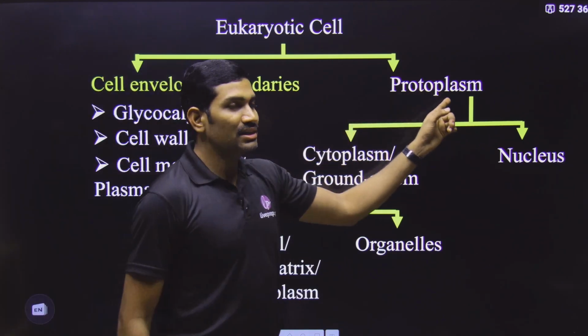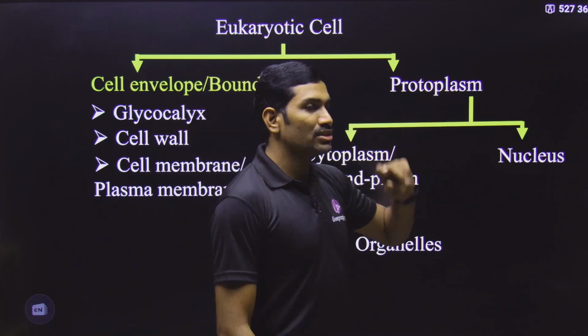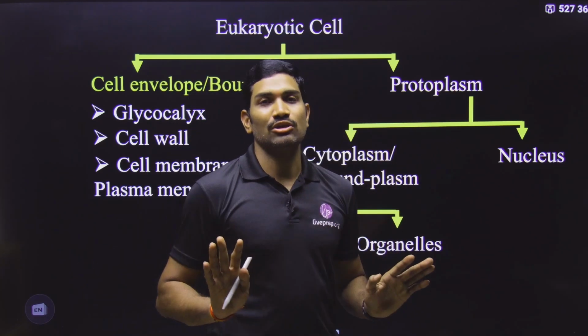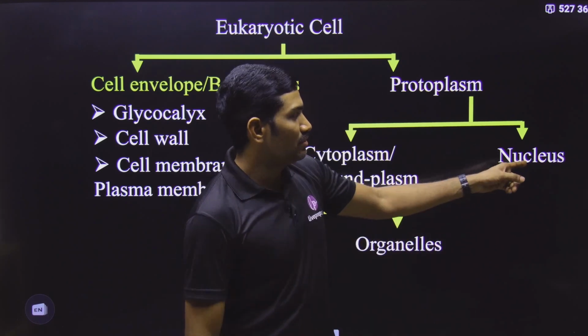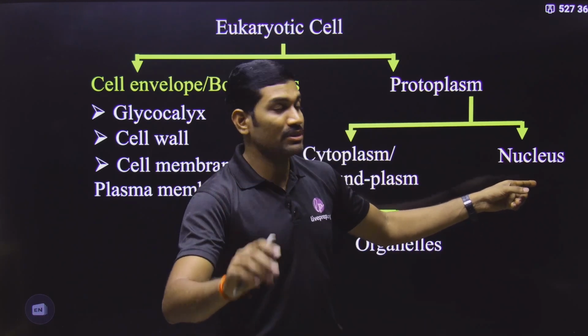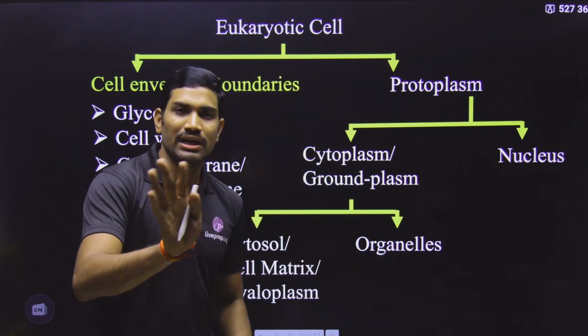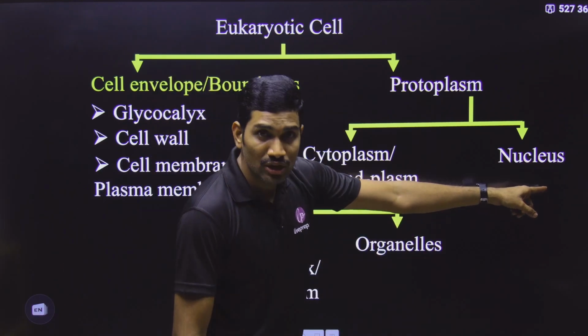Clear? And inside this, in eukaryotes we are using the term protoplasm. In prokaryotes we are using the term directly cytoplasm. And in the case of prokaryotes, nucleus is not present. But in the case of eukaryotes, yes, nucleus is present. Prokaryotes do not have nucleus, but eukaryotes have the nucleus.